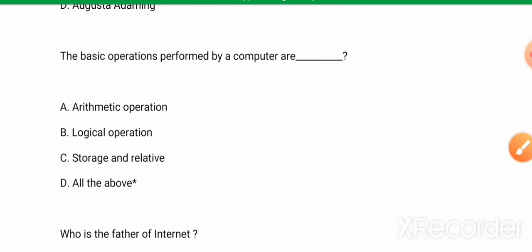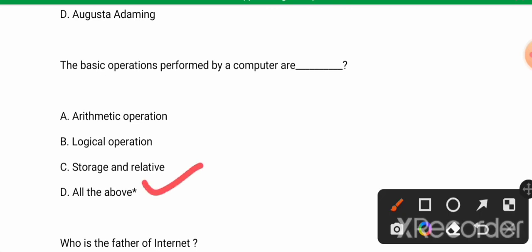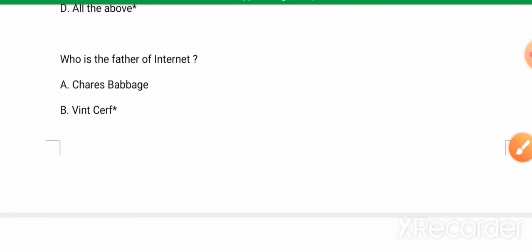Next question, the basic operations performed by a computer are, its answer is option D, all of the above. Next question, who is the father of internet? Its answer is option B, Vint Cerf.